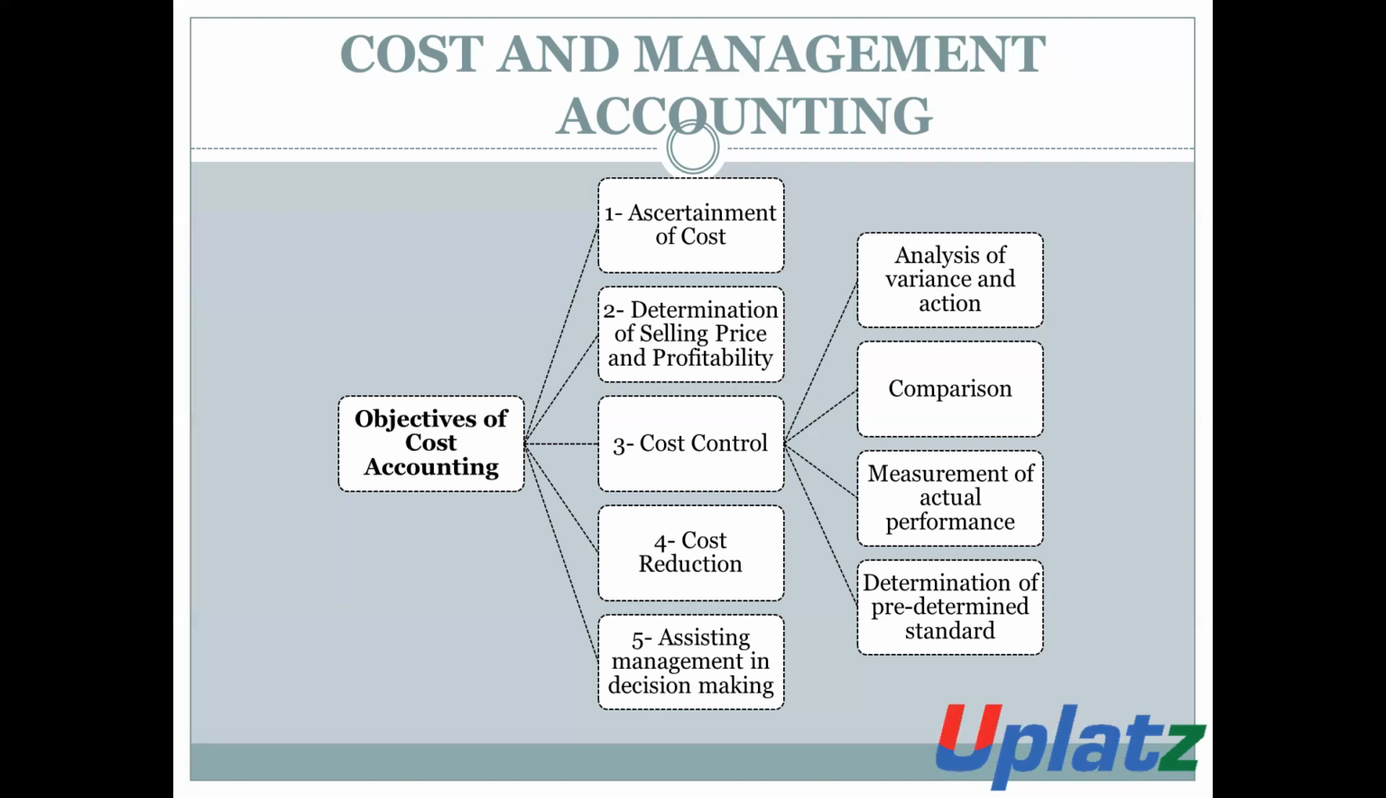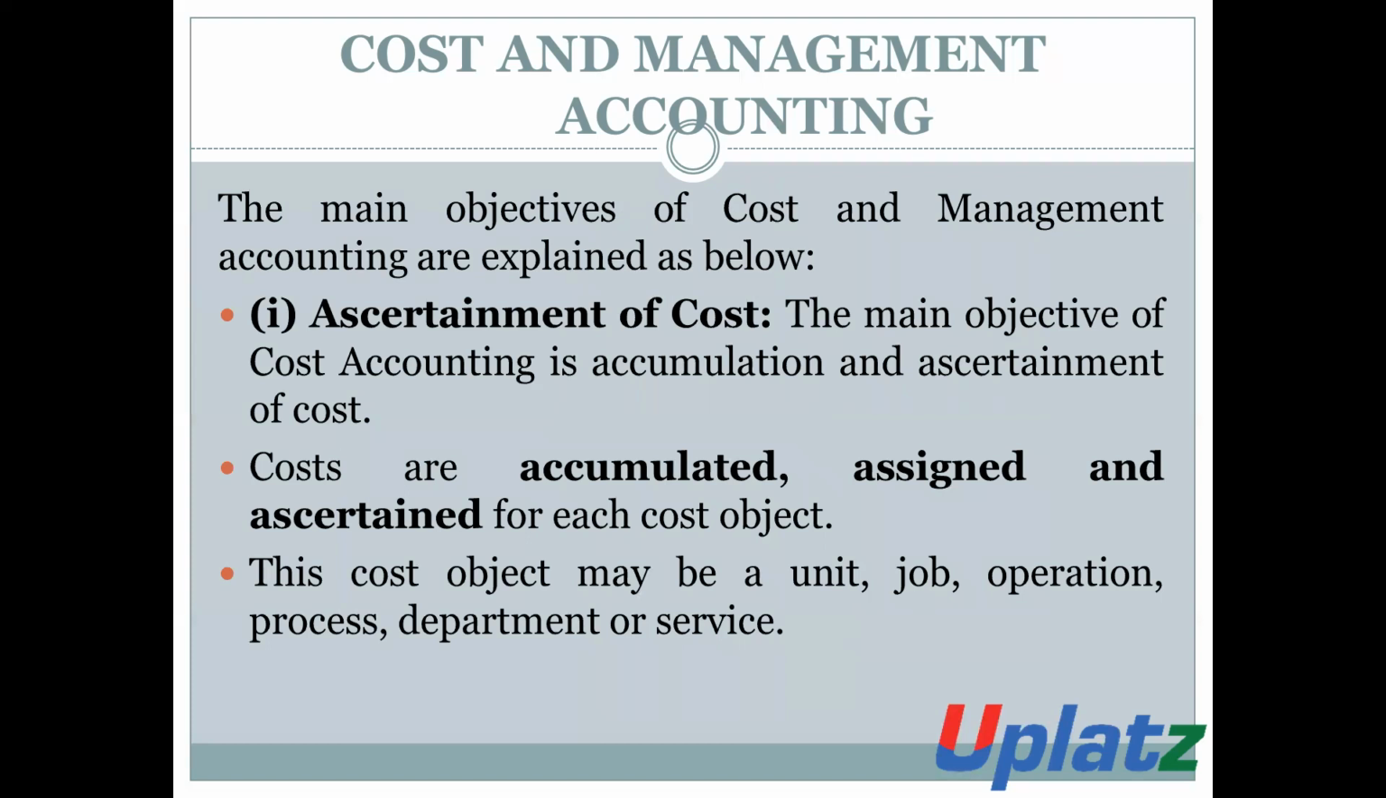Number one, ascertainment of cost. Number two, determination of selling price and profitability. Number three is cost control. Number four is cost reduction. And last is assisting management in decision making. These all are the objectives of cost accounting. Now we will discuss all these objectives in detail so that we can clearly understand the objectives of cost and management accounting.